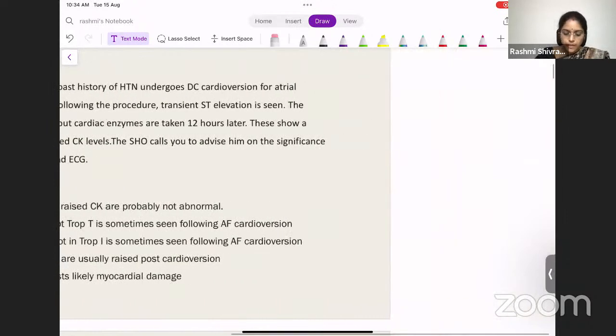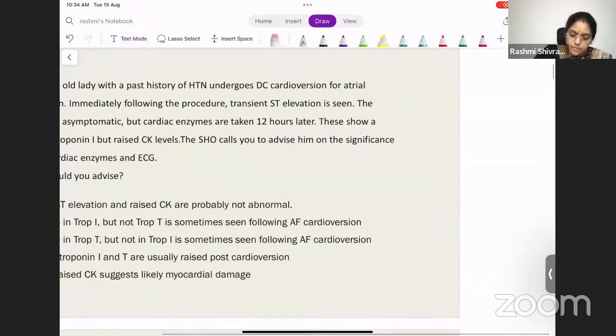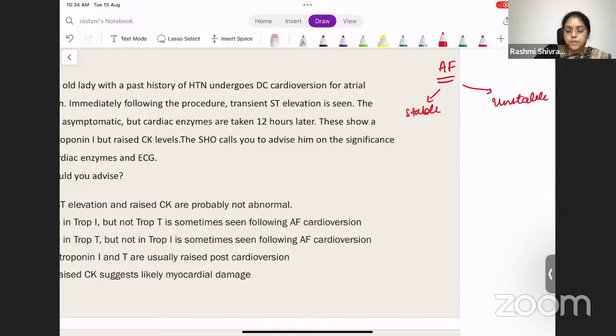How do we manage atrial fibrillation? A patient presents with atrial fibrillation. What is the first point that you see? Whether he's hemodynamically stable or unstable, right? How is the BP? How is the heart rate? How is his respiration? If he is unstable, then what do you do? You cardiovert the patient. You resuscitate and synchronized cardioversion is given. Synchronized DC cardioversion is given.